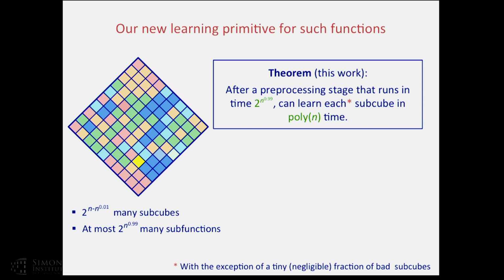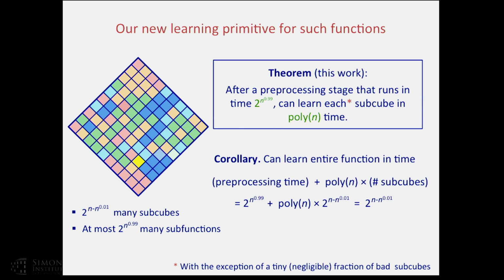Now, this may seem somewhat surprising because, as I said, these subcubes can compute arbitrarily complex functions. It can be an extremely complex function. But the work is done in this pre-processing stage. Thanks to the pre-processing stage, we can learn every subcube super efficiently, no matter how complex it is. So given this learning primitive, the result follows quite easily.